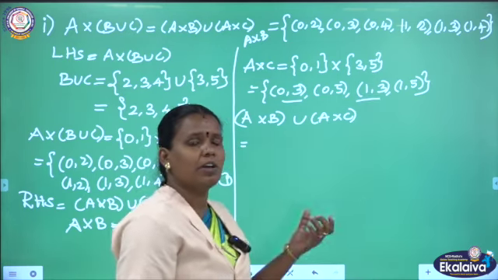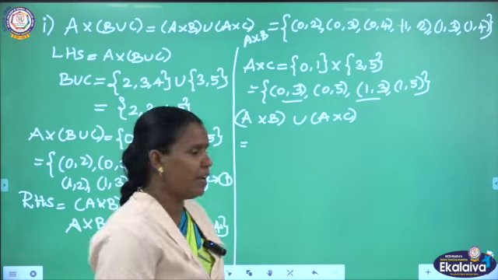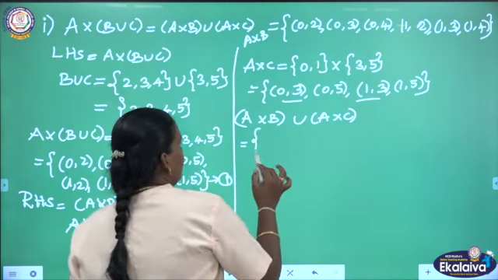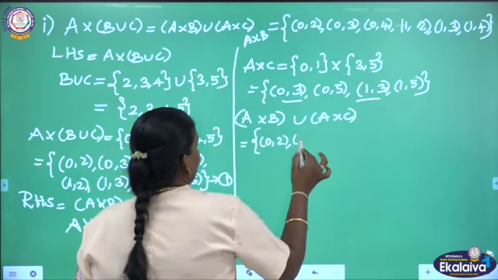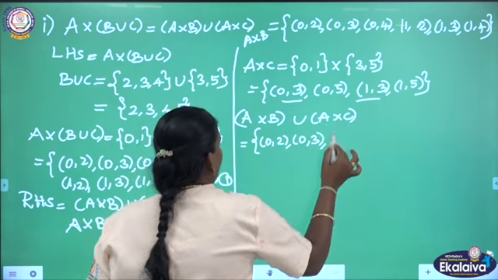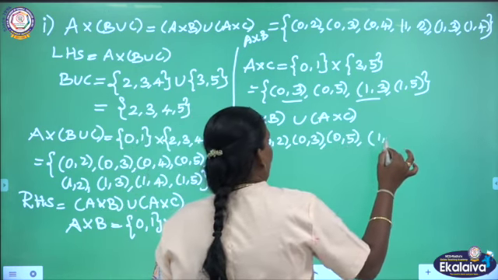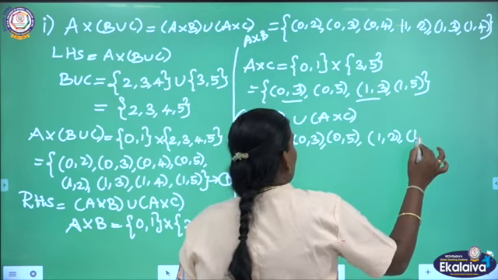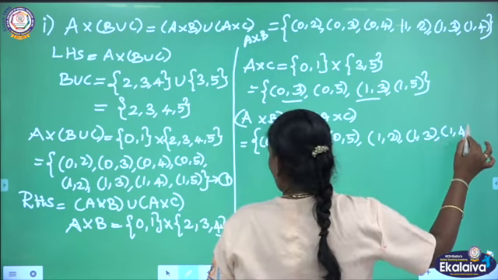These two pairs are repeated. So, no need to write for 2 times, write only 1 time, that is enough. So, you may write this union part as (0,2), (0,3), (0,5), then (1,2), (1,3), (1,4).